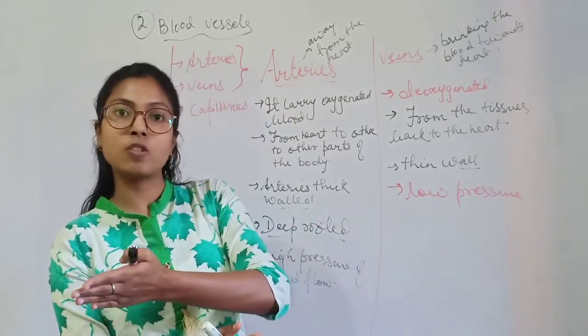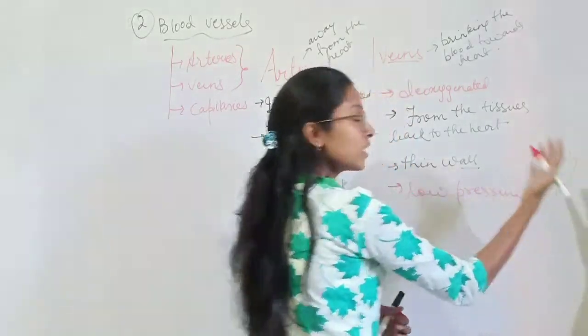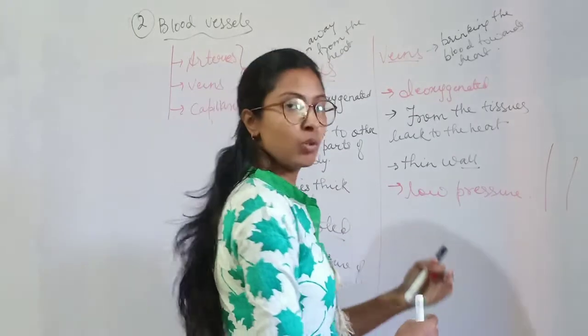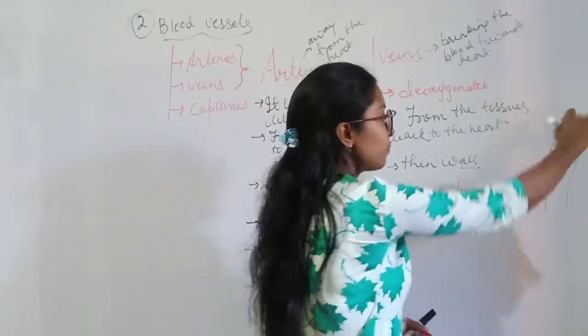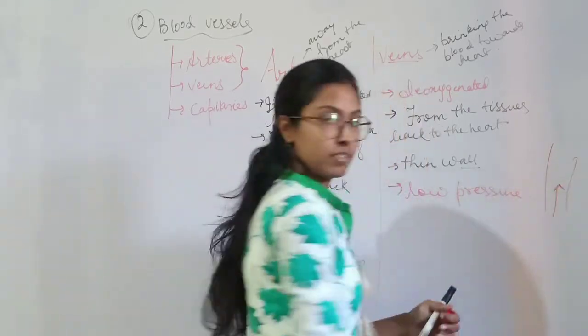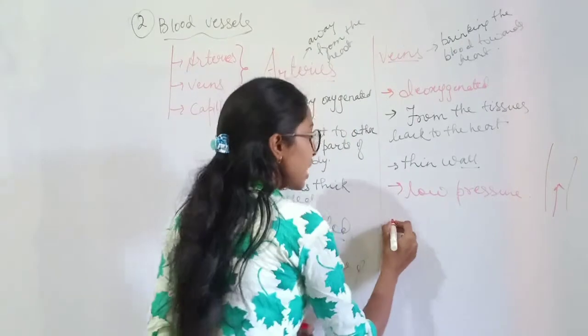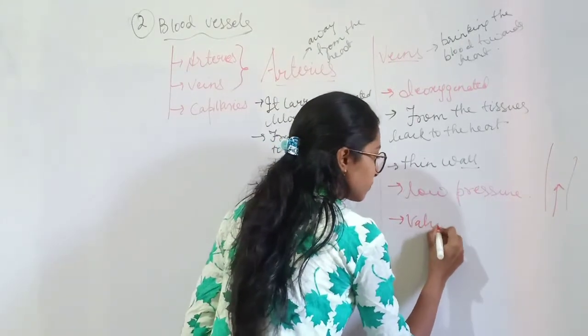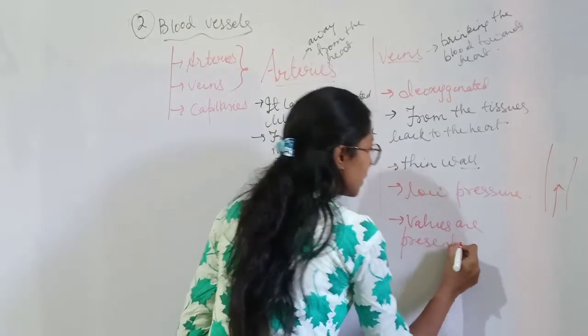Now since the blood is flowing very slowly, there may be chances that blood may flow backward also. If somebody is walking slowly, it may happen that a jerk may occur. So the blood may flow back. But for that, what is done? Valves are present in the veins.